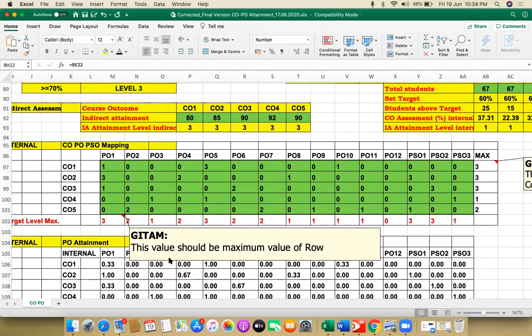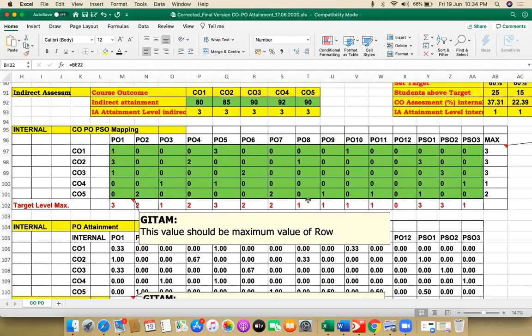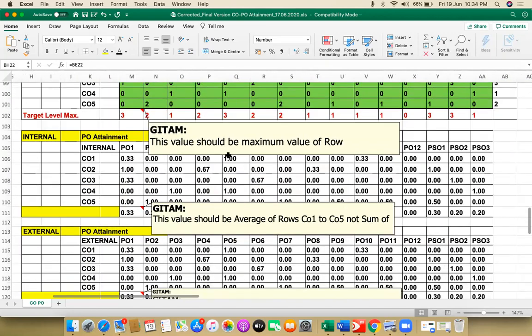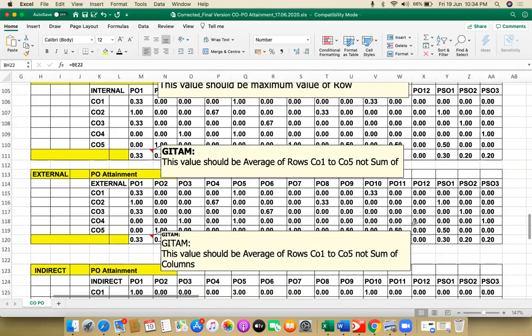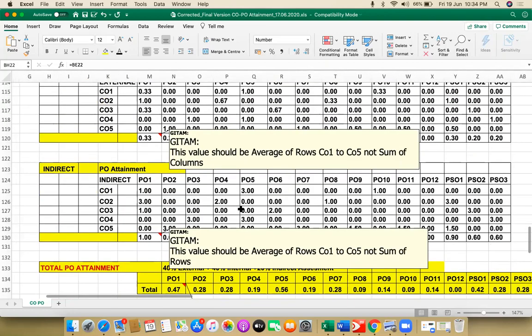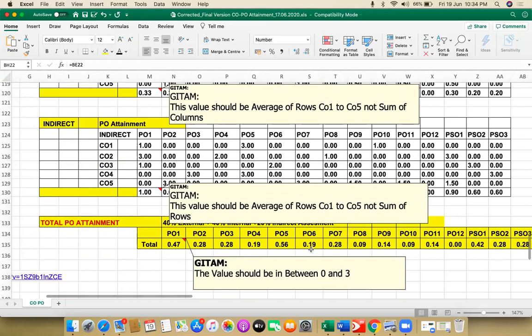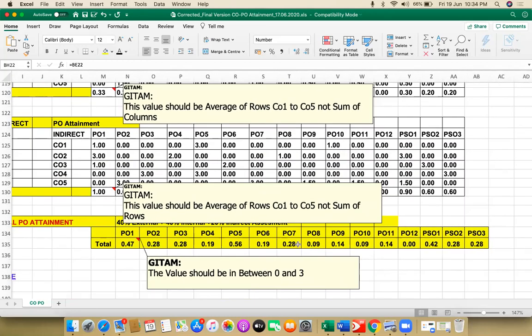If you see here, this value should not exceed the maximum of the row value. Whatever CO-PO you have taken, the red one should not exceed the maximum of that particular row value. This is what was missing in the earlier CO-PO mapping. Once we enter those, the other things will be automatically calculated and generated. We are not doing it here, but we have to verify that whatever value we get at the end is only between 0 and 3 and does not exceed 3. That has to be verified.